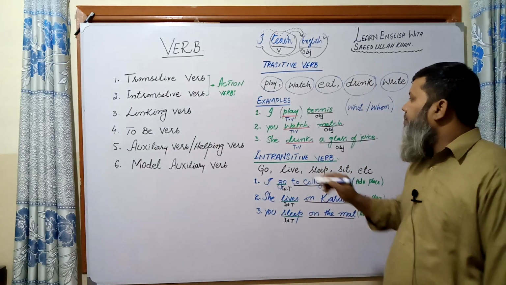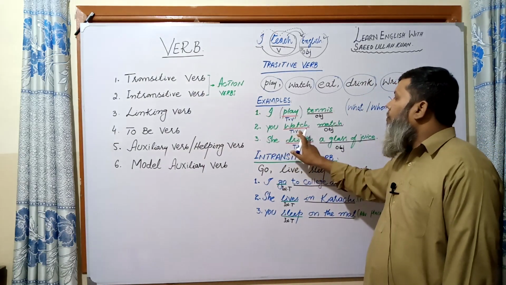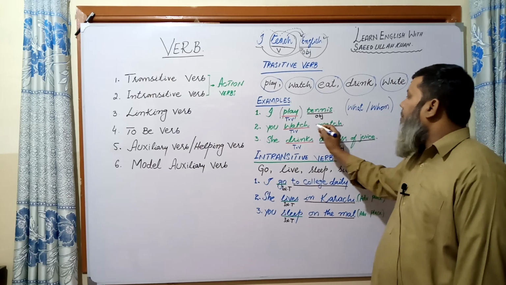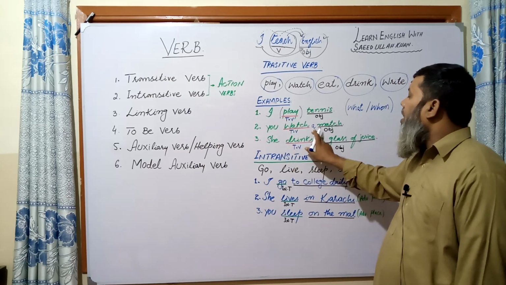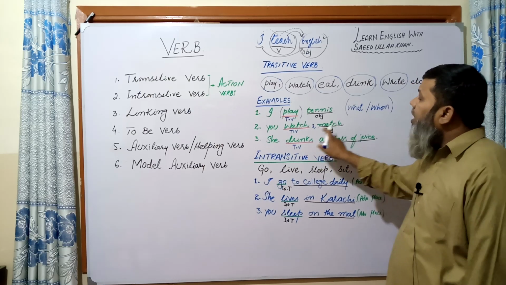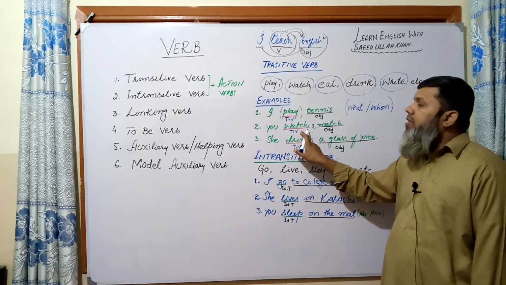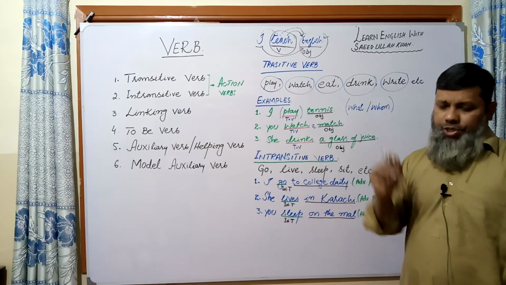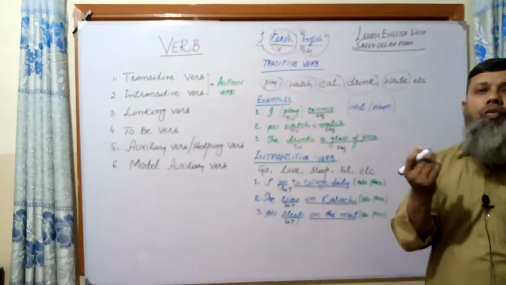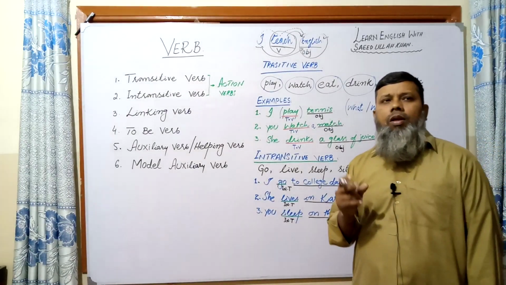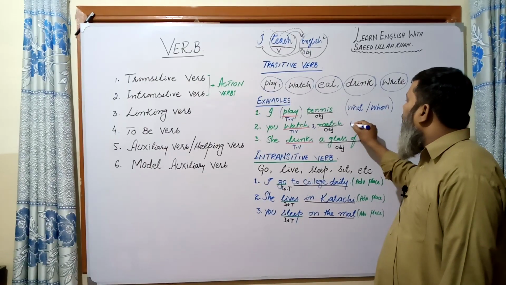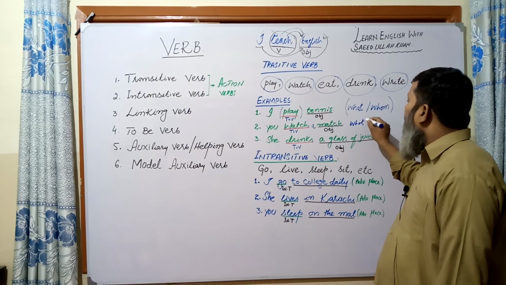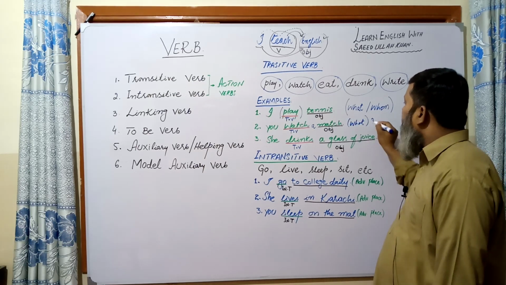Another example: you watch a match. Look here. If I ask, what do you watch? It means it will give the answer of what. Do you understand?